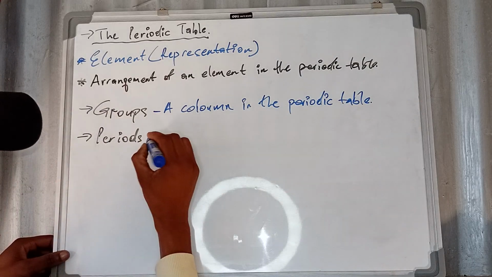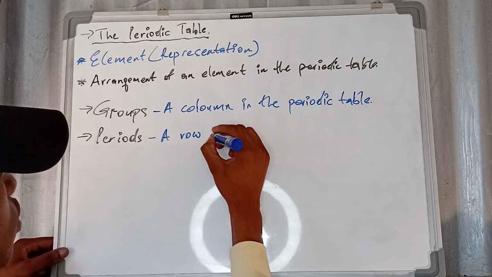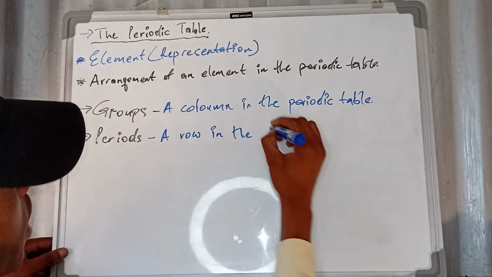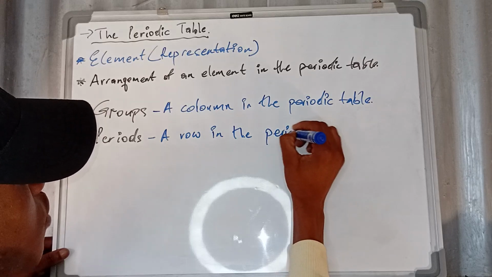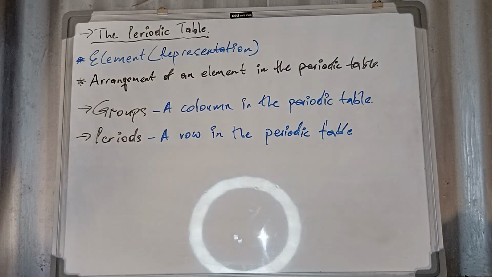All right, then what is a period? A period, now, we are talking about a row in the periodic table. That is a row in the periodic table.